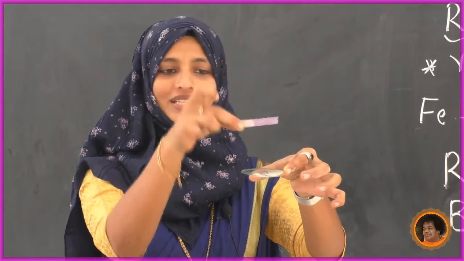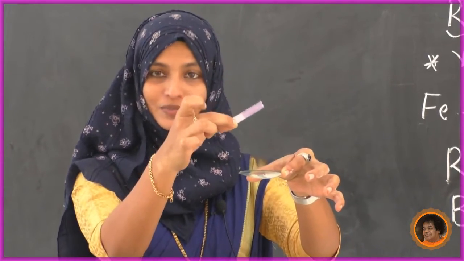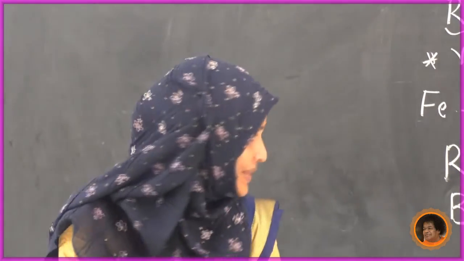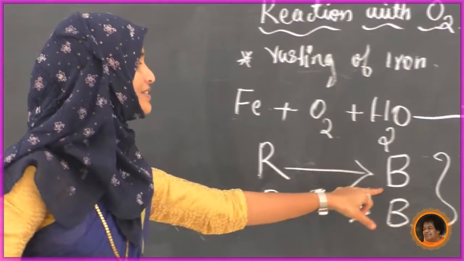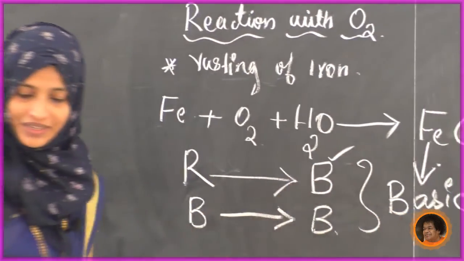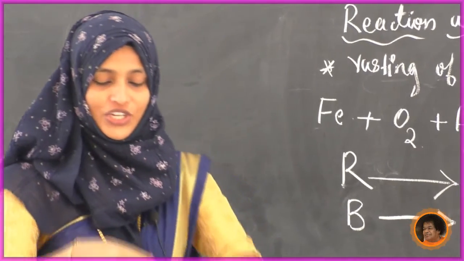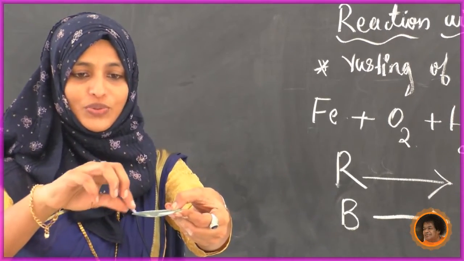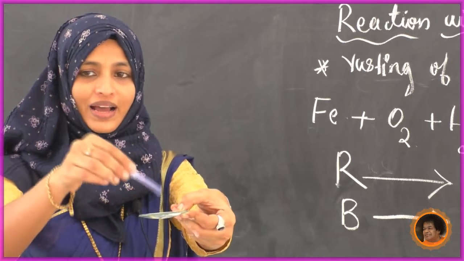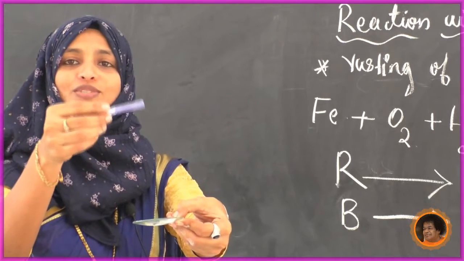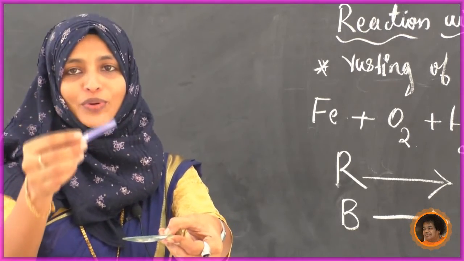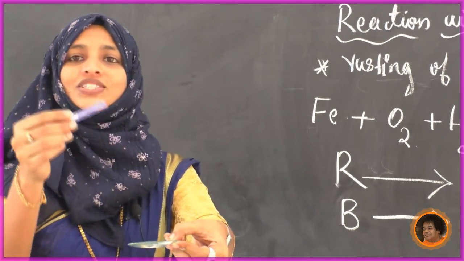What is the observation? Red litmus turns blue. Same thing here, red turns blue, correct. Next, one more litmus I have, that is blue litmus. I will check in this. What happens to this? No changes. So blue remains blue, red turns blue.